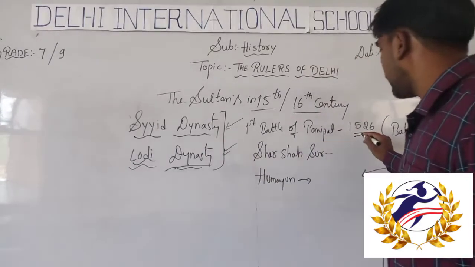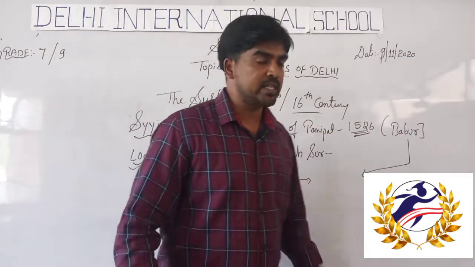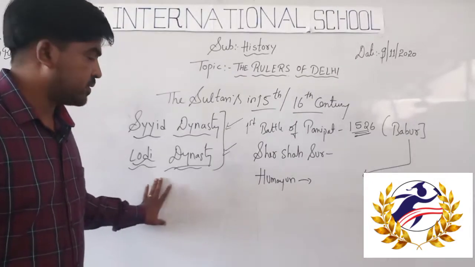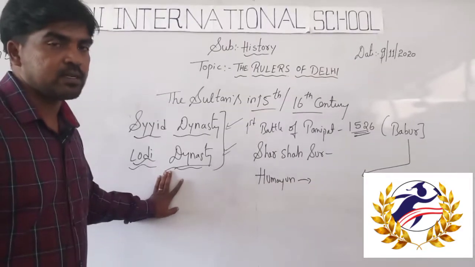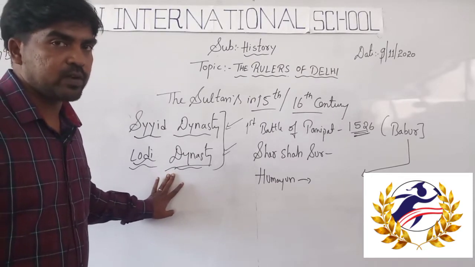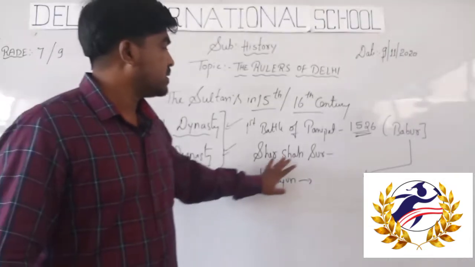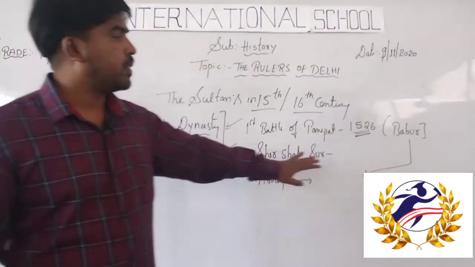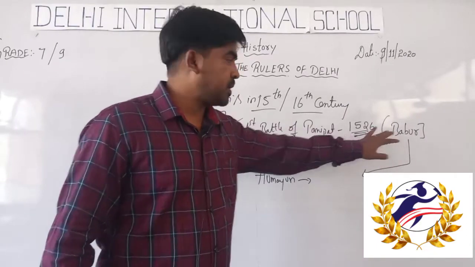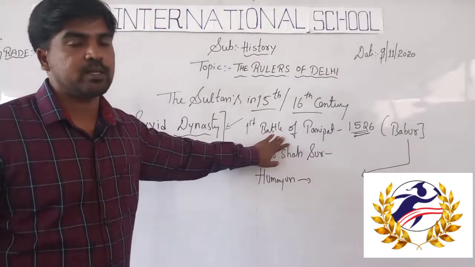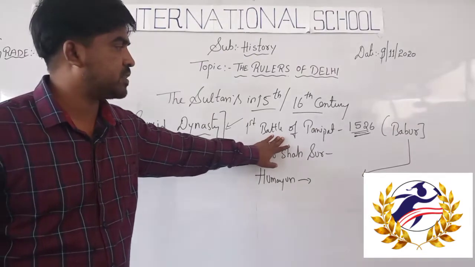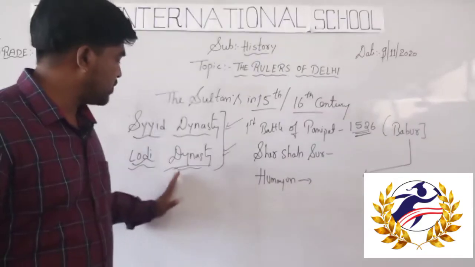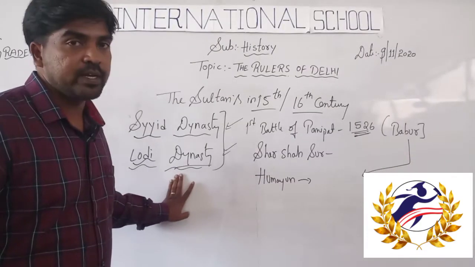So in 1526, Ibrahim Lodi was the last ruler, the last king of the Lodi dynasty, meaning the Delhi Sultanate. He was the last ruler of the Delhi Sultanate, Ibrahim Lodi. In 1526 he was defeated by Babur in the first battle of Panipat. There was a first battle of Panipat in 1526 between Babur and Ibrahim Lodi.